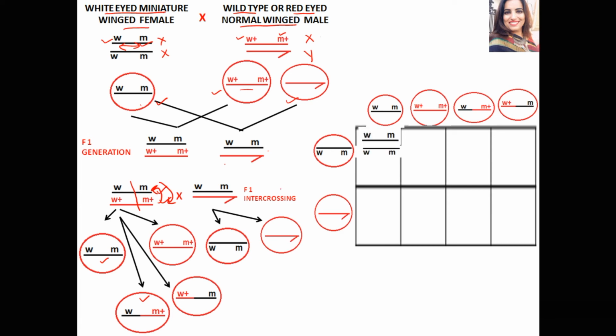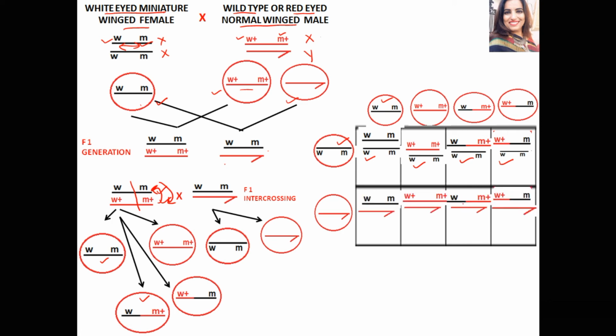So this is the female obtained. If this gamete fuses with this, this is also a female, and this is also a female. So this whole row is of females with their genotypes shown, and the second row is of males with these genotypes.